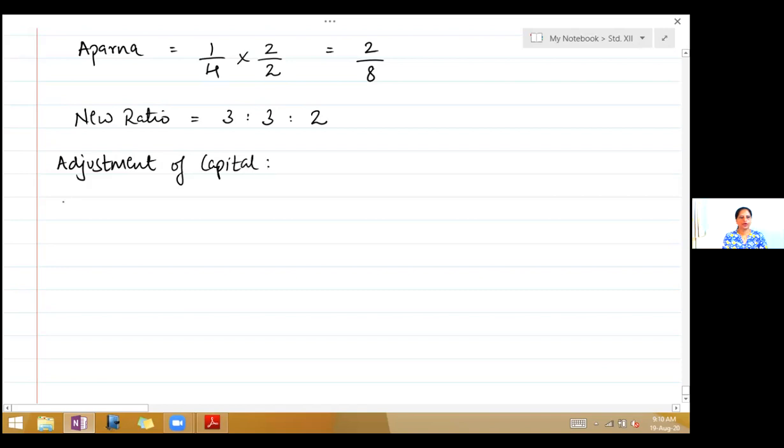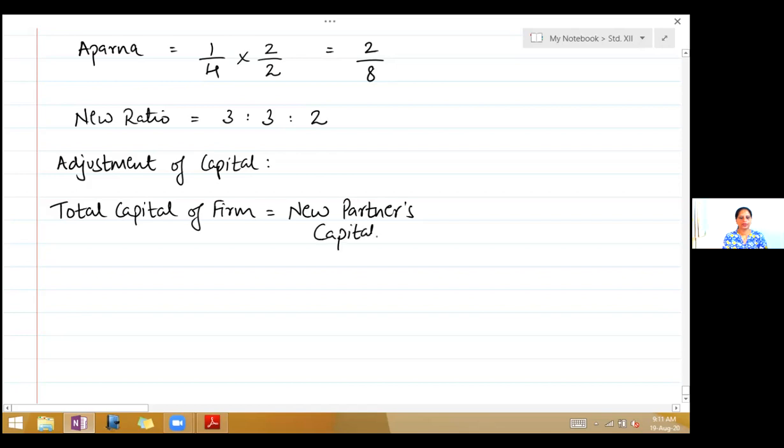Total capital of firm is equal to new partner's capital into inverse of her profit sharing ratio.